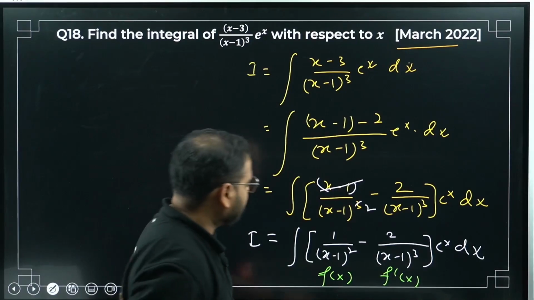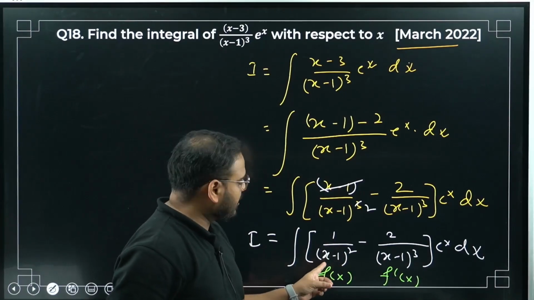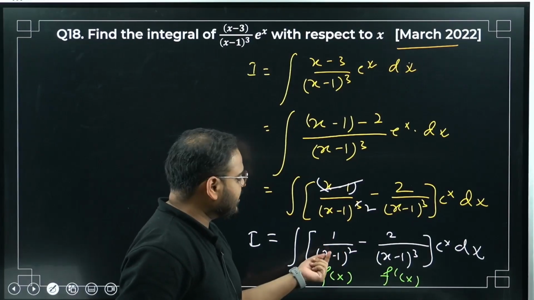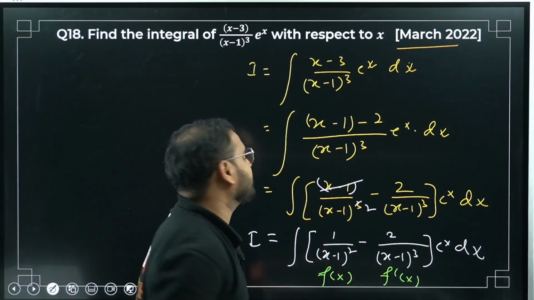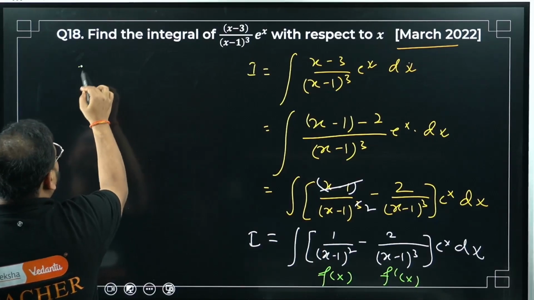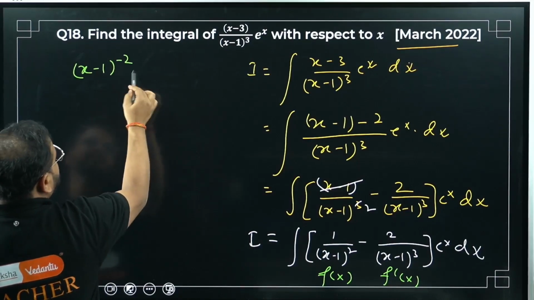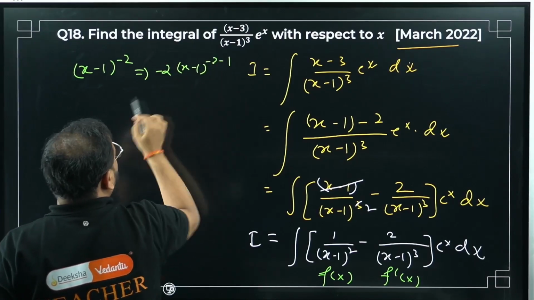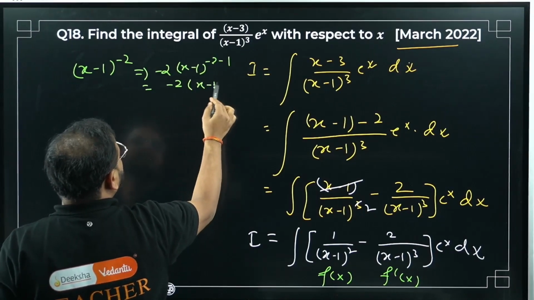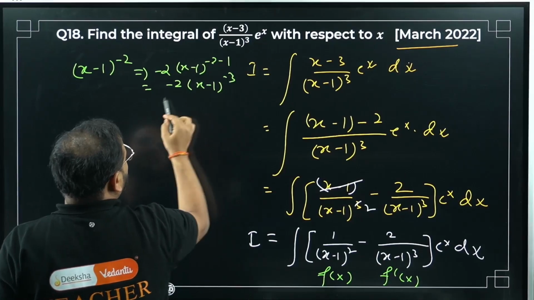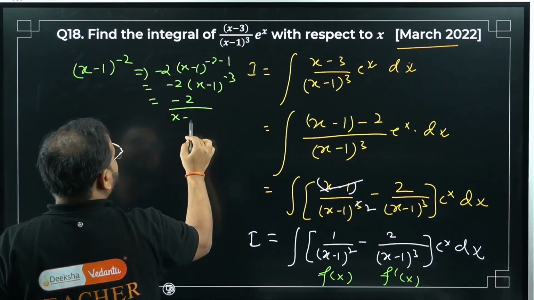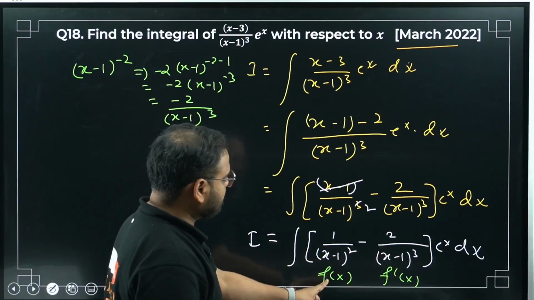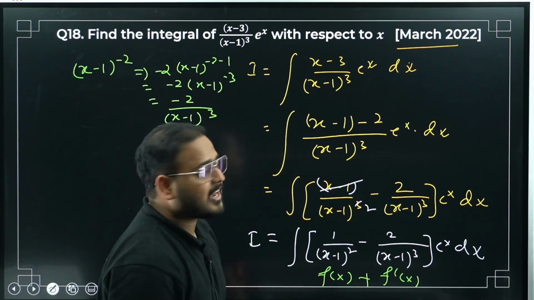How come, sir? Please check. What is this going to be? Minus 2 (x minus 1) power minus 2 differentiated. If I write it like this, x minus 1 power minus 2, differentiate, minus 2 will come in front, and x minus 1 power minus 2 minus 1, so minus 2 into x minus 1 power minus 3. I'll take this in the denominator, so minus 2 upon x minus 1 power 3. So this is what it is, f of x plus f dash of x.